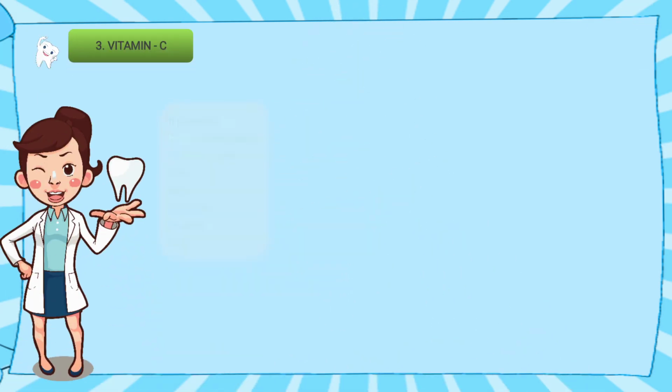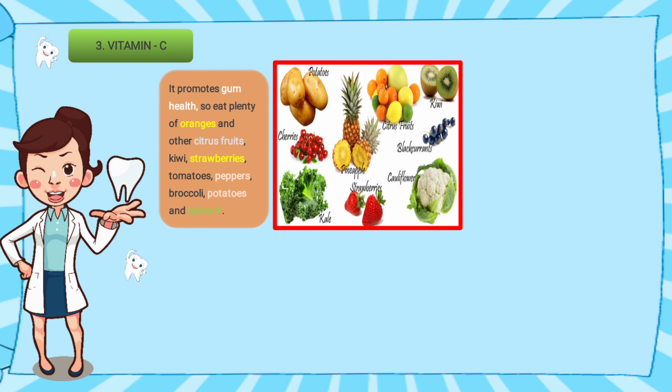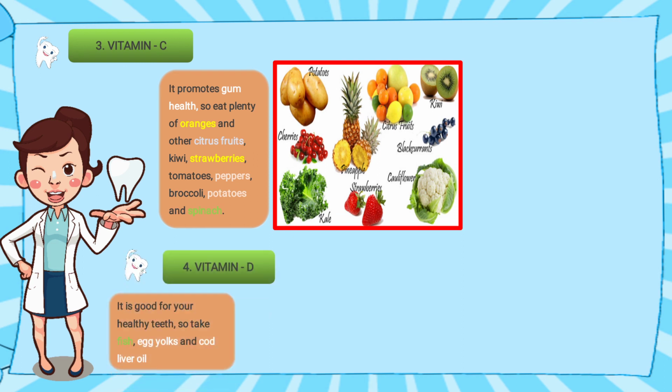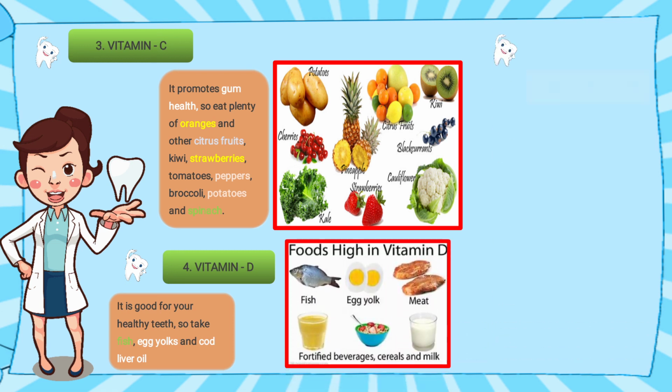The next, we have to eat vitamin C food, which will make our gums healthy. Suppose we are having a deficiency of vitamin C in our body, so our gums will become loose and the bacteria will grow there and bleeding will come. The gums will start bleeding. To stop that, we have to eat vitamin C rich food, means citrus food, orange, strawberries, broccoli, potatoes, and more. See here in the pictures also it is given vitamin C. Obviously vitamin D also is good for our healthy teeth. So we should take fish, egg yolk and cod liver oil.